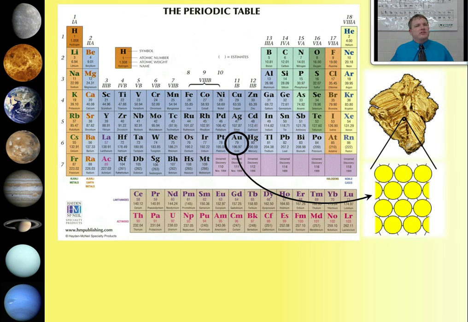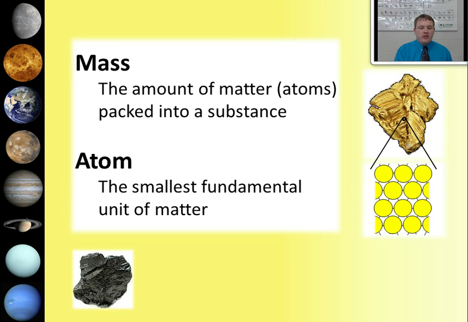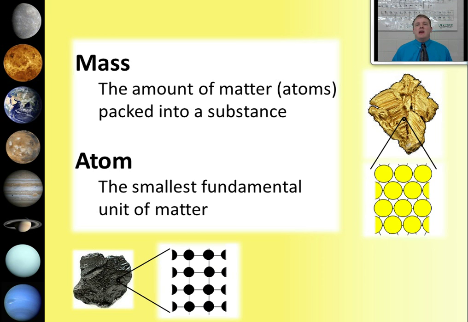So what about those two substances we were looking at before, our chunk of coal and our chunk of lead ore? Well, let's take a look at the atoms in those. Here's our coal, and coal is made up mostly of carbon atoms, and those carbon atoms arrange themselves so they're fairly spread apart, and carbon atoms are very small. They're located near the top of the periodic table. Even if you did have a lot of atoms, those atoms are so small and spread out that really coal is a very light substance overall.